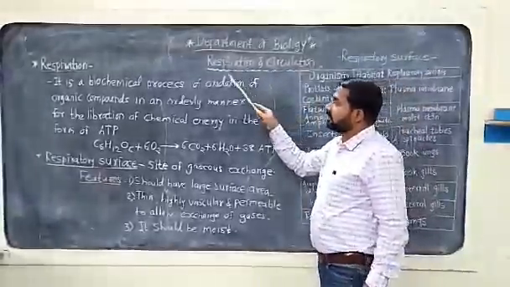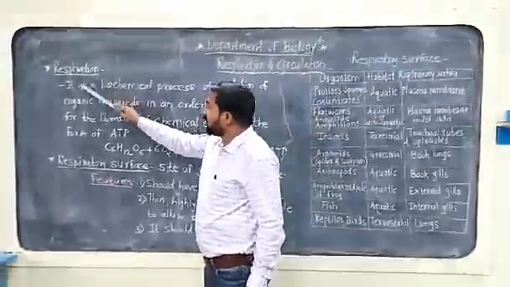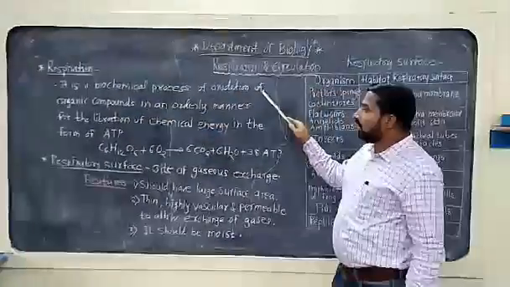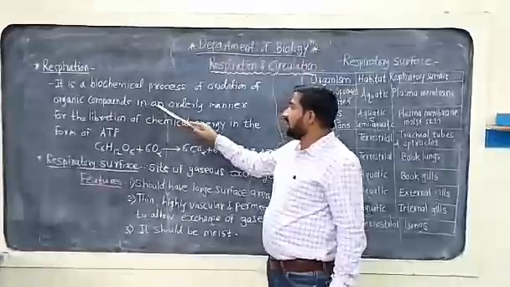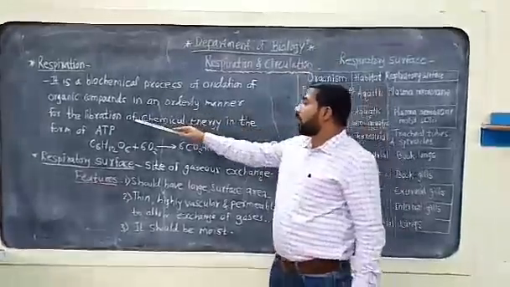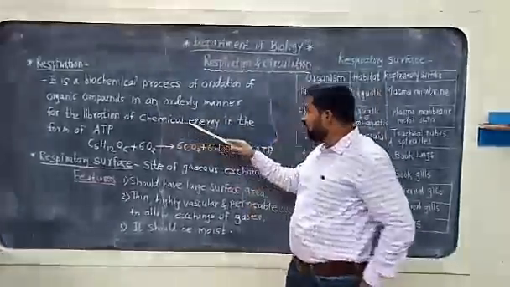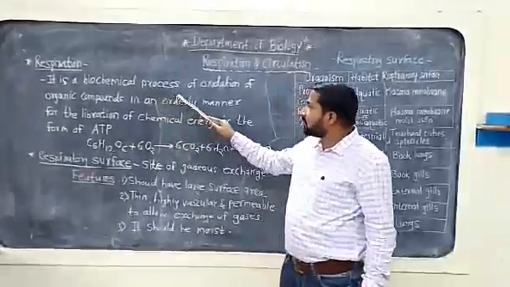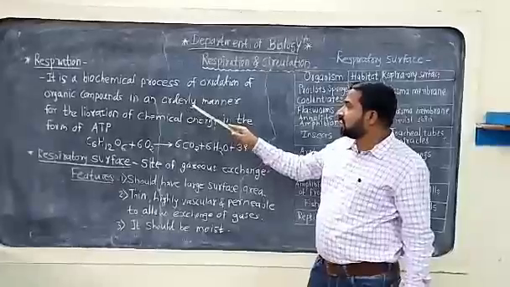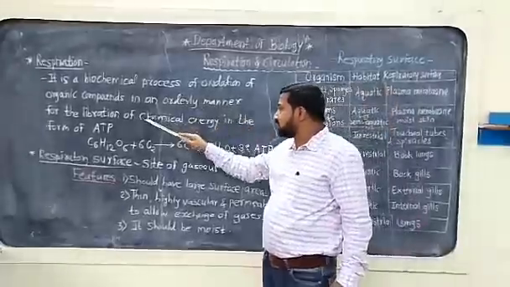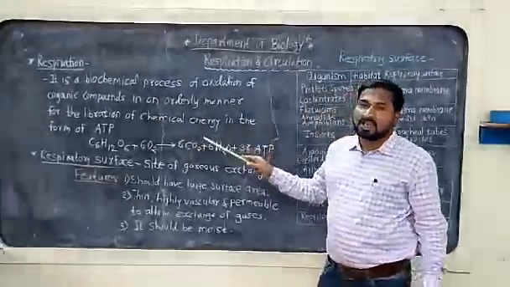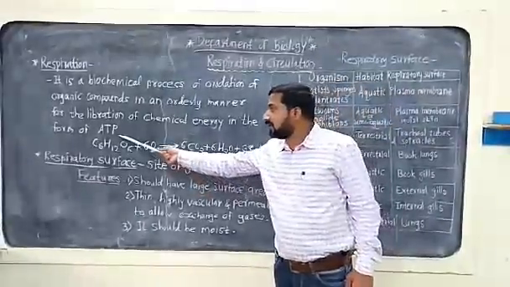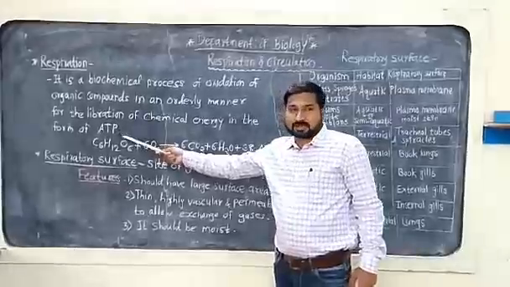So first of all we want to study respiration. Respiration is a biochemical process of oxidation of organic compounds in an orderly manner for the liberation of chemical energy in the form of ATP. ATP is one form of energy. The long form of ATP is adenosine triphosphate.